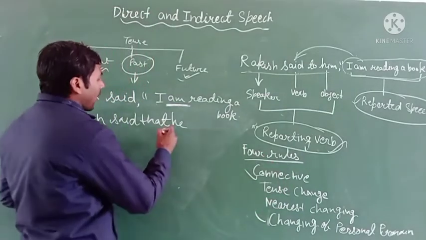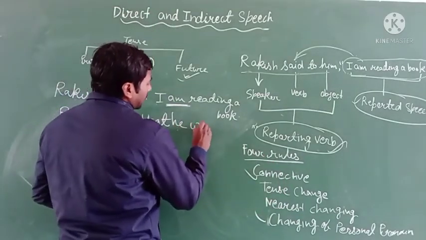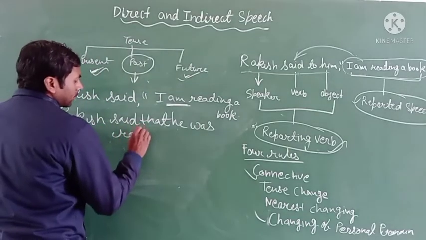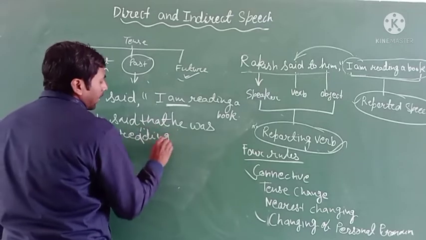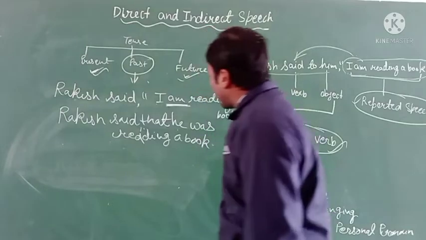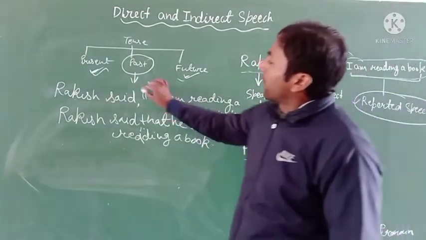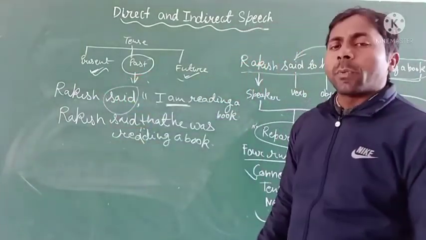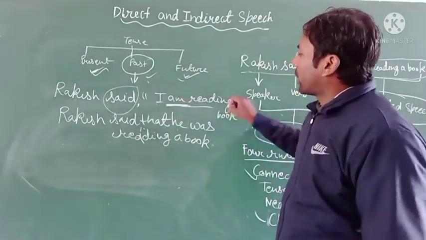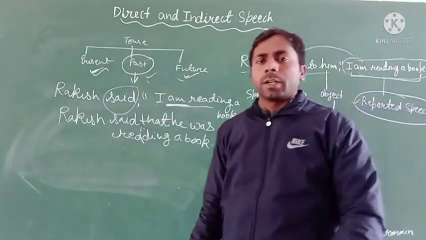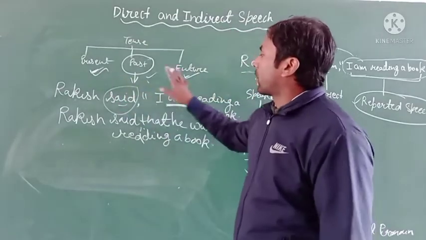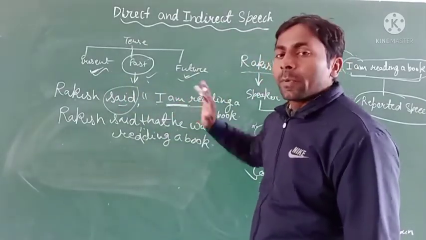So you have to write he was reading a book. If your reporting verb is in the past tense, then you change the tense of the reported speech. It's very necessary. If your reporting verb is in present or future, then you cannot change the reported speech.